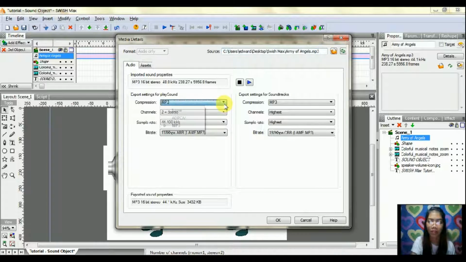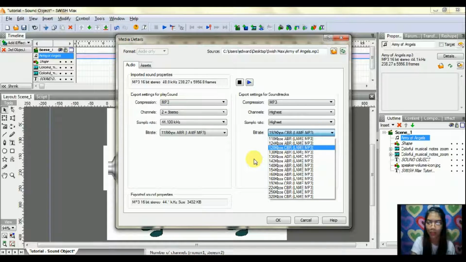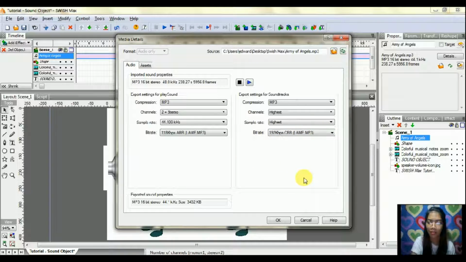Now, let's go to the soundtrack import or export options. The soundtrack option of the export settings dialog box allows you to control generation of the sound of the imported soundtrack or soundtracks. If done modifying, click OK.